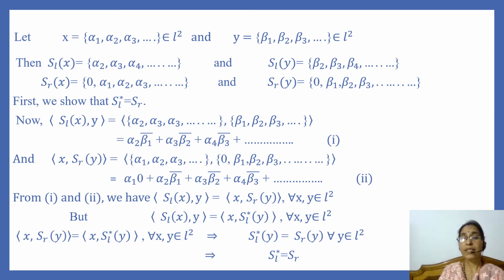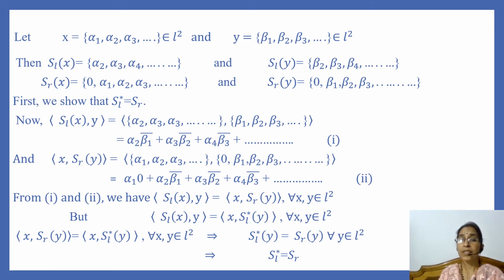Then the image of x under S_L is equal to (alpha_2, alpha_3, alpha_4, ...), and the image of y under S_L is (beta_2, beta_3, beta_4, ...). And the image of x under S_R is equal to (0, alpha_1, alpha_2, alpha_3, ...), where the first term is 0, and the image of y under S_R is equal to (0, beta_1, beta_2, beta_3, ...). First, we show that S_L star is equal to S_R, that is, the Hilbert adjoint operator of the left shift operator is equal to the right shift operator.